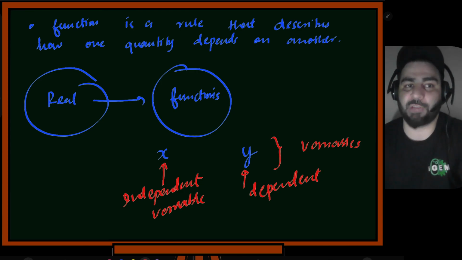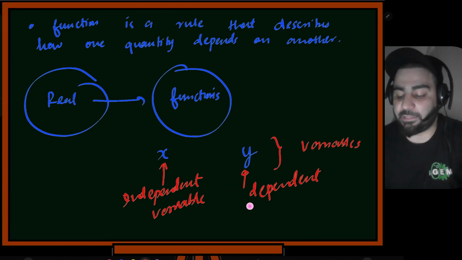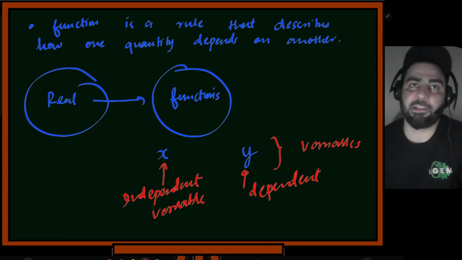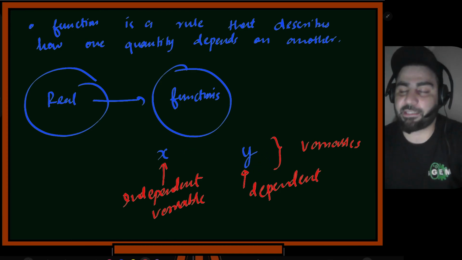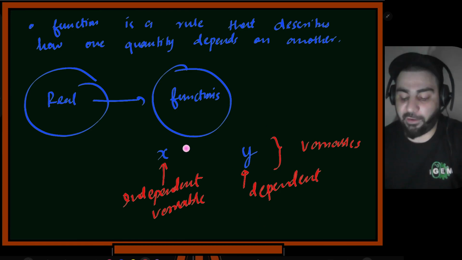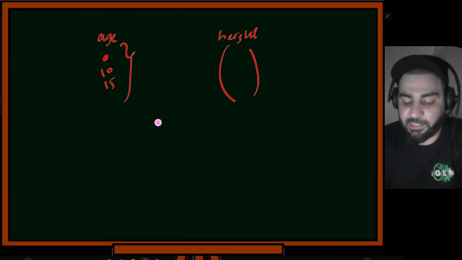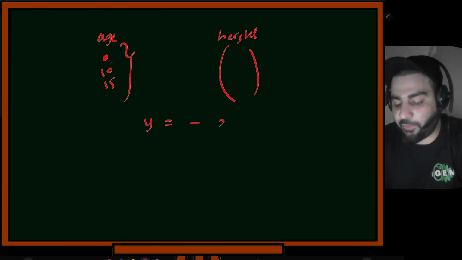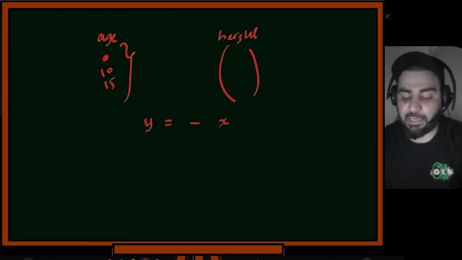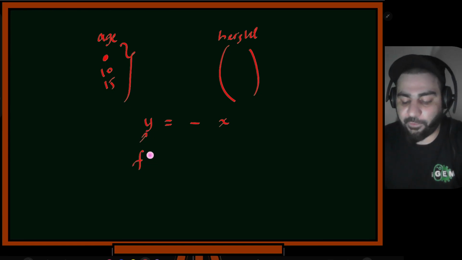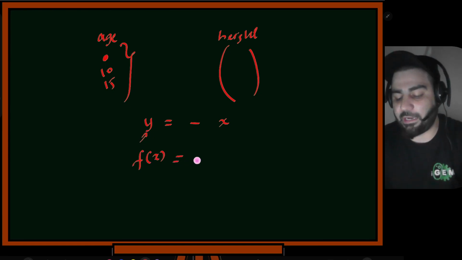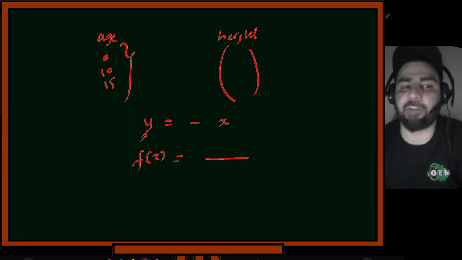Because you can choose the value independently. Nobody restricts you from choosing any value. But once you choose the value of x, y depends on x. So the value of y will get some defined value, depending on x. That's why sometimes you will see y is equal to something of x. It depends on x, and y is sometimes also written as f of x. This is what a function basically is.